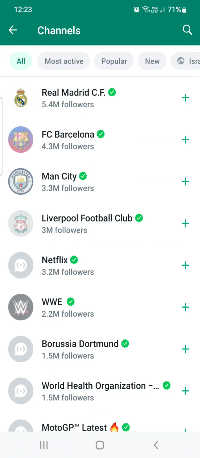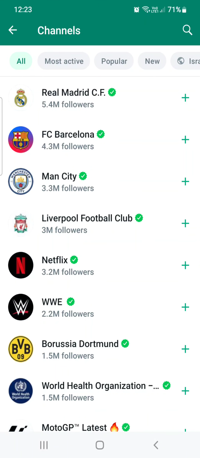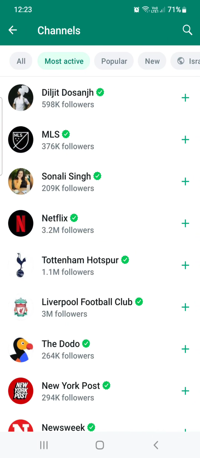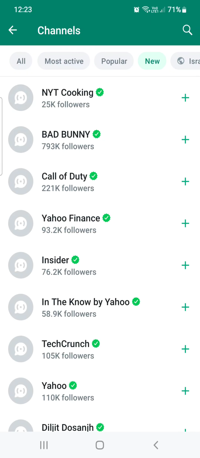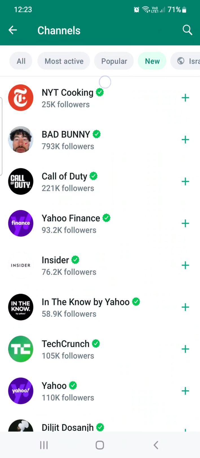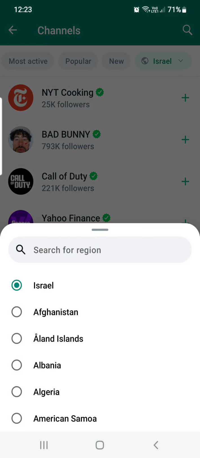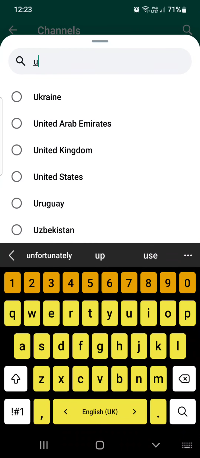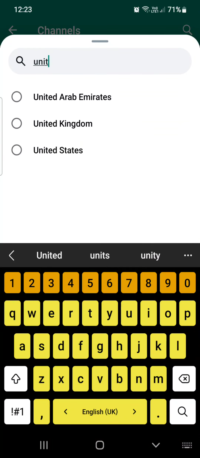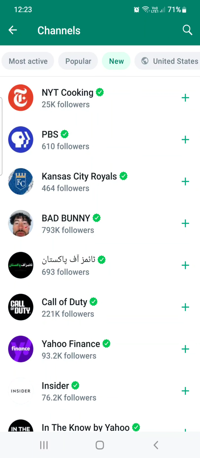I can click find channels, and now I can see all of the channels that are available. This is the all tab. This is the most active. This is the popular. These are the new channels, and this is the region. So I can choose, instead of Israel, I can choose UK or United States, and actually I will see the things that are relevant.